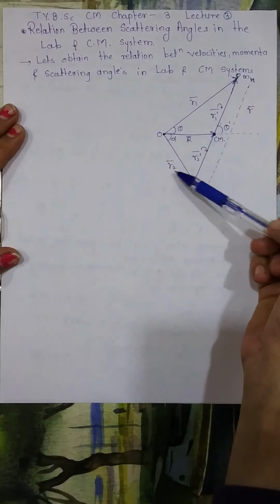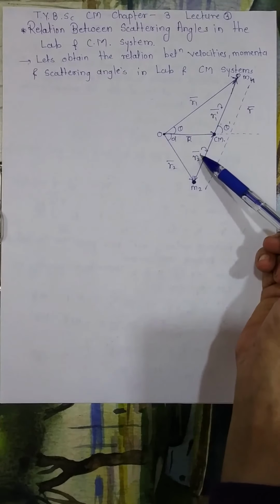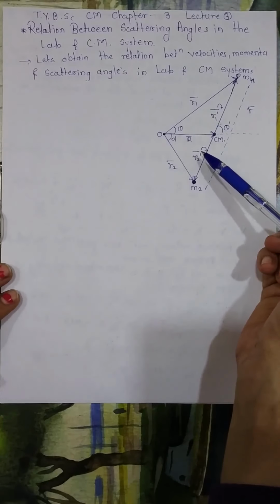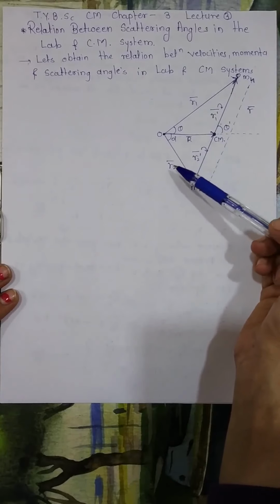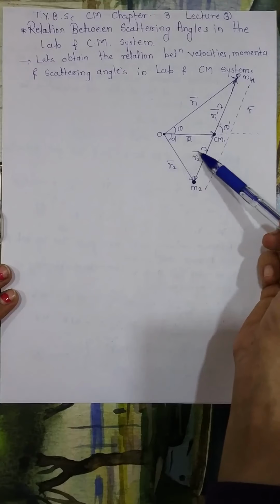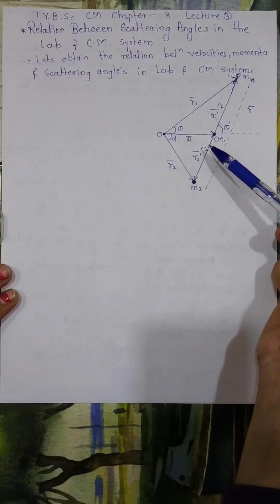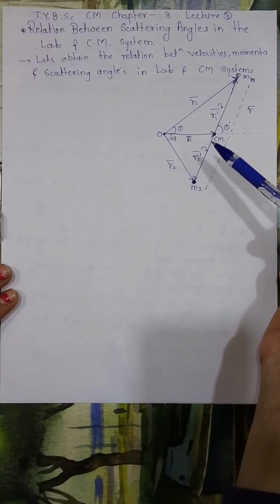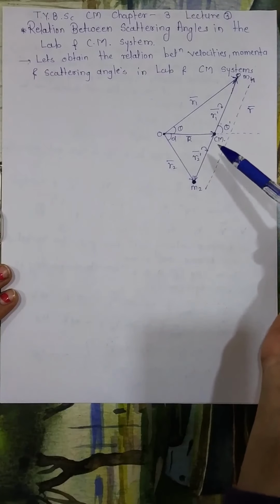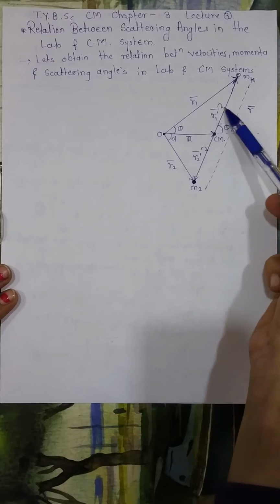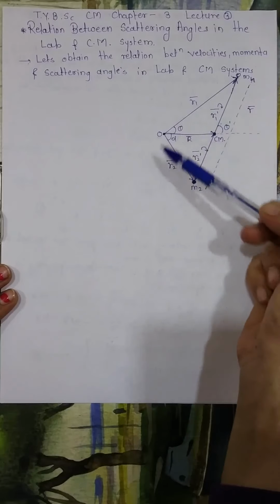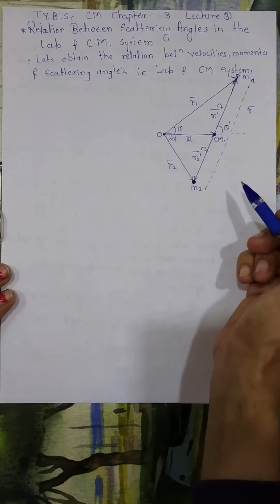For this, we will consider the collective diagram of the final state of scattered particle in lab and center of mass system. This diagram was already discussed in the previous lecture and previous derivation. So I have taken this diagram as it is from that reference. The reference for this diagram is our previous lecture. I am not going to explain it again.